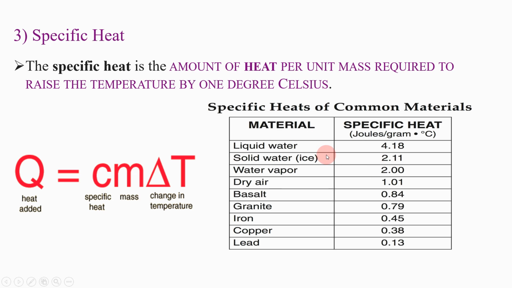In this table, the specific heat of different materials is given, and it is expressed in joules per gram degree Celsius. So, guys, the unit of specific heat is joules per gram degree Celsius. Liquid water specific heat is 4.18. Solid water, that is ice, has specific heat 2.11 joules per gram degree Celsius. In the same way, iron has 0.45, copper has 0.38, and lead has 0.13. Likewise, this table shows the specific heats of different materials.